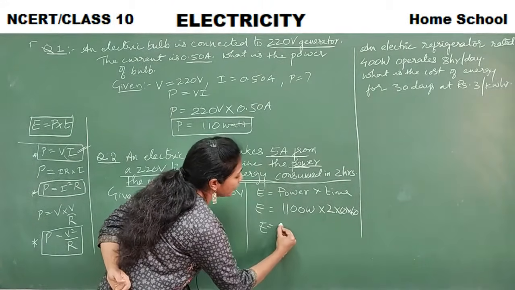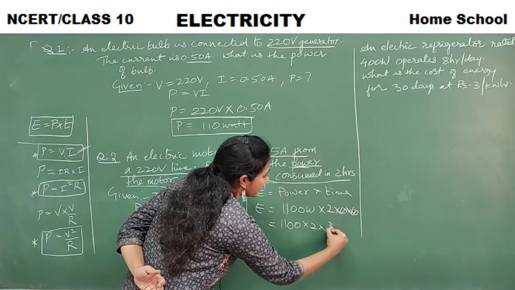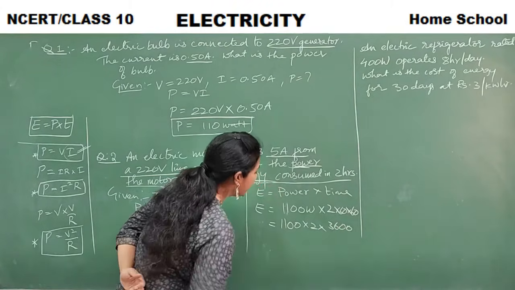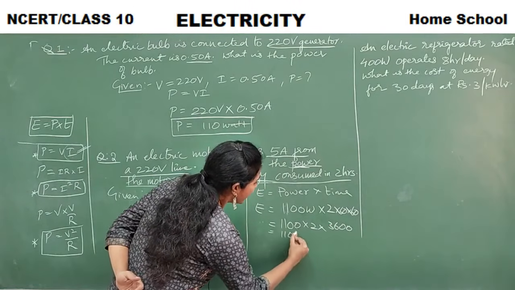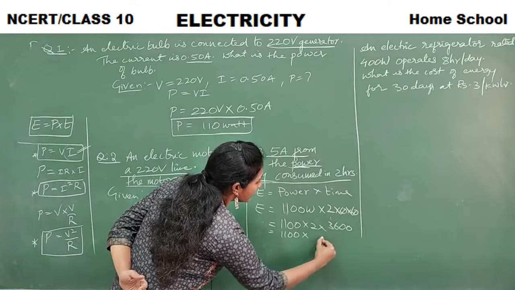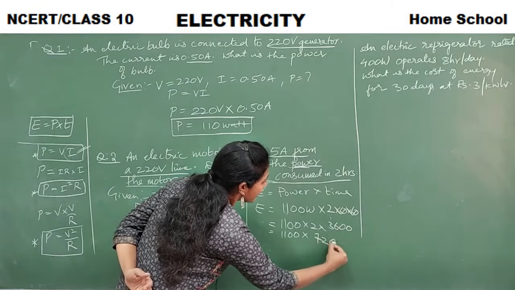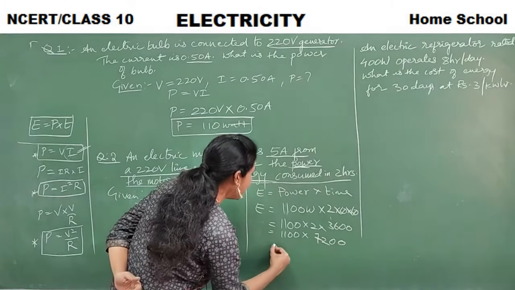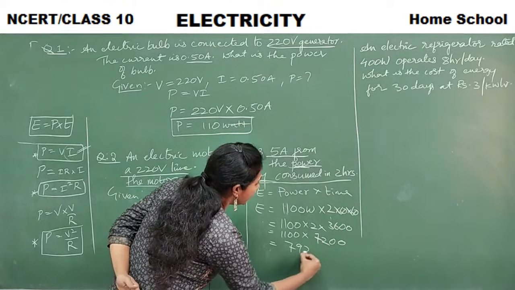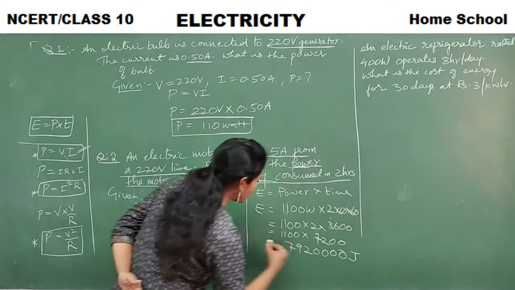E is equal to 1100 into 2 into 3600, right? So 1100 into 2, 6 are 12, 2 3 are 6, 7 0 0. So if you multiply, 7920000, right? So these many joules.